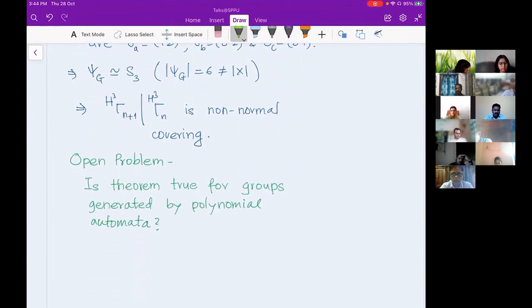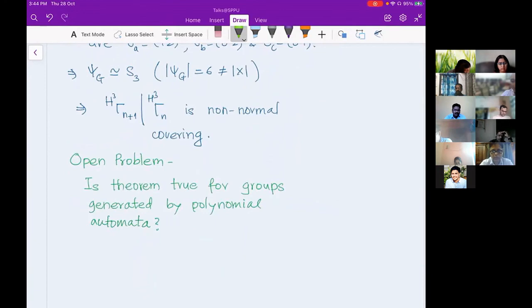So I asked a question: whatever result I gave in the last slide, does that result hold for groups generated by polynomial automata? We have seen for bounded automata; what happens with polynomial automata? Polynomial automata means the number of post-critical sequences is countable, and bounded automata means the number of post-critical sequences is finite. So can we extend this to polynomial automata? That is the question which we asked.